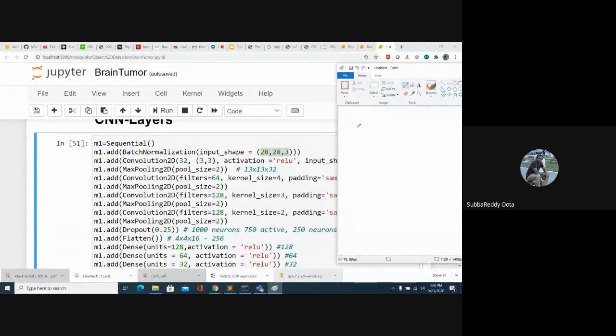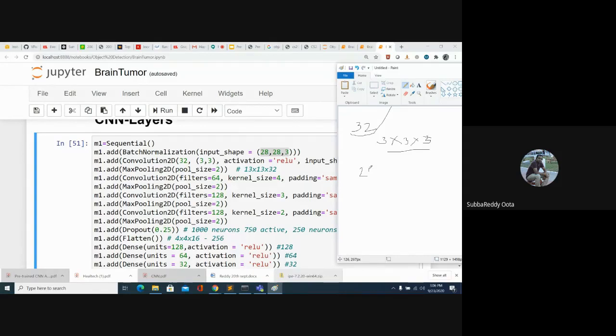Okay, so the first thing we are doing is a convolution 2D layer, and how many filters? The number of filters is 32, and the filter size is 3 by 3 by, and I already mentioned the filter depth will always be the same as the image depth. In our case, the image depth is 3. So the original filter size is 3 by 3 by 3, and the number of filters is 32.